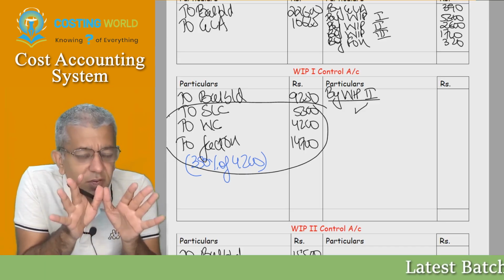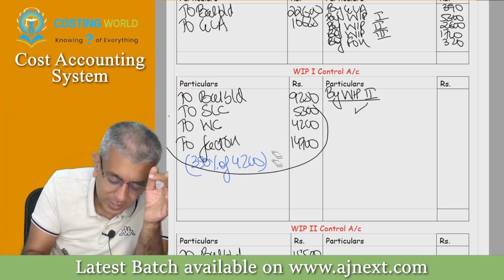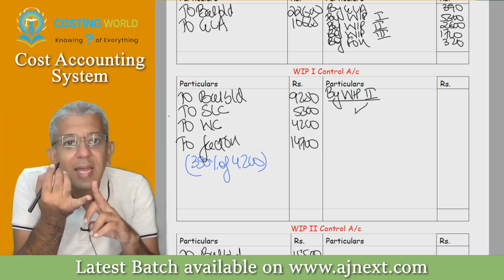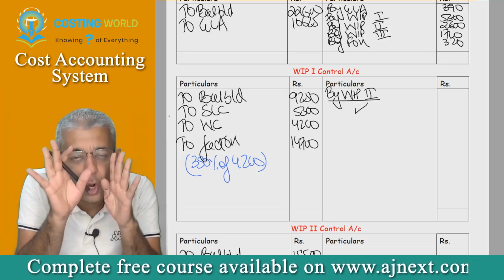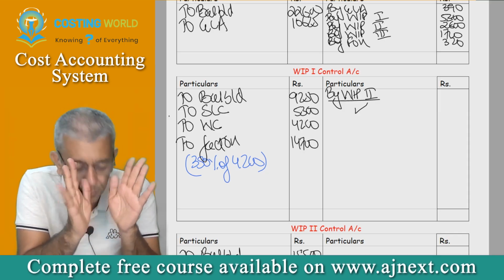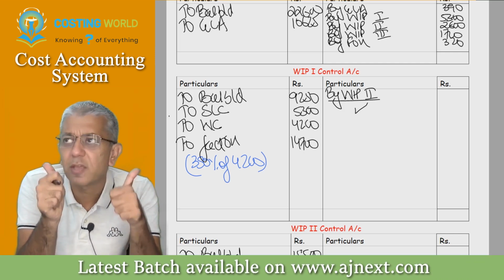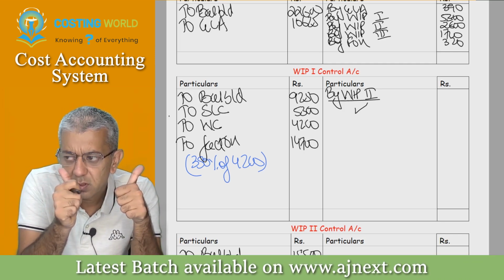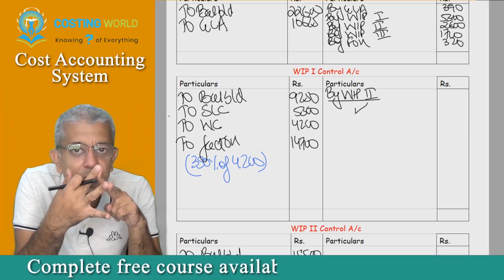Whatever goods process 1 has made, for that it has incurred material, labor and overheads, all three expenses, no? So, process 1 will transfer the goods to process 2. Is that okay, first line? Yes. Okay, second line. Process 1 will transfer the goods to process 2 at cost.